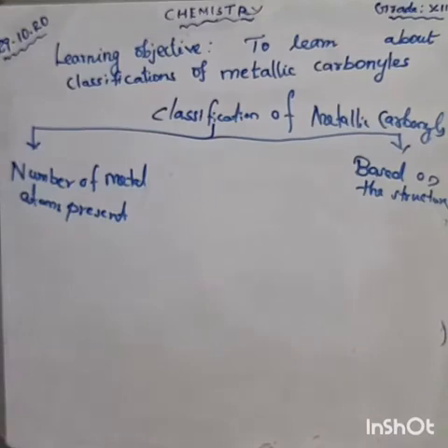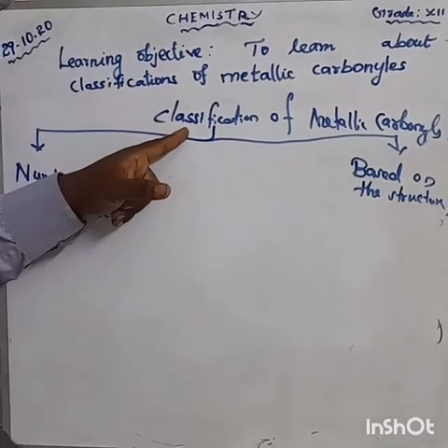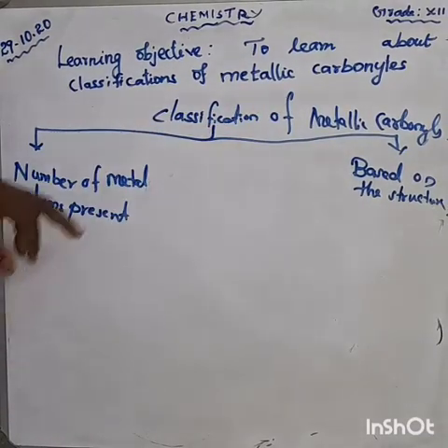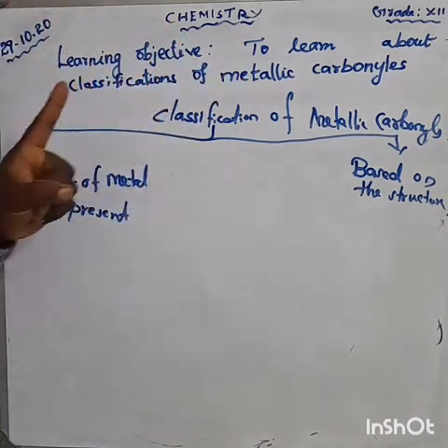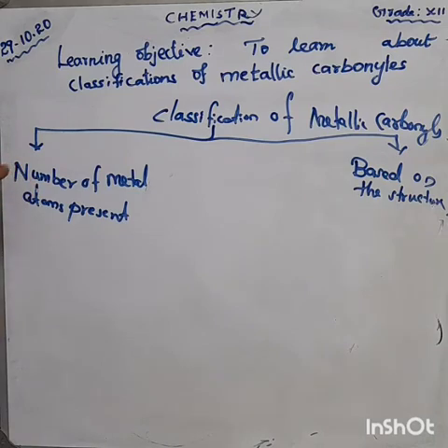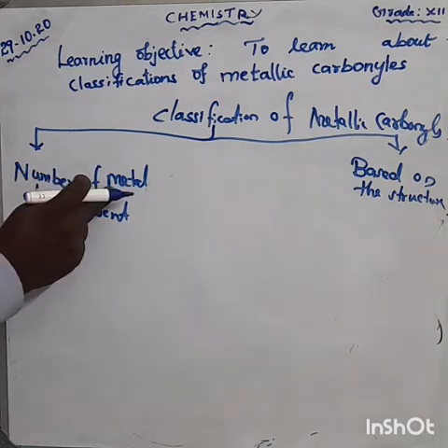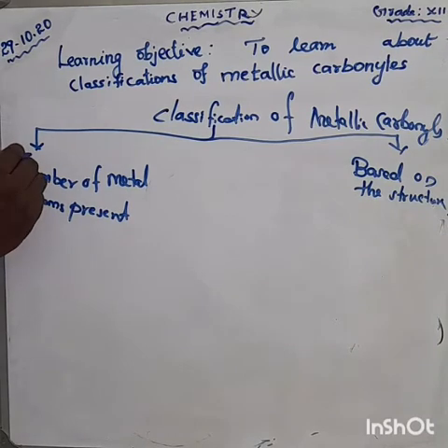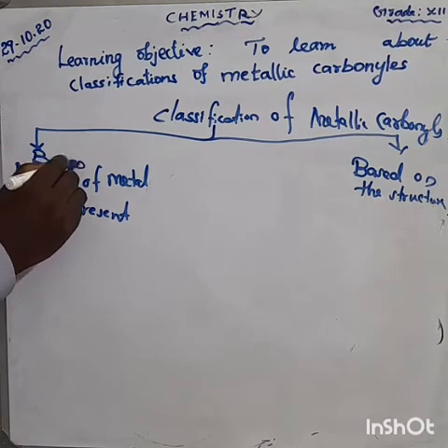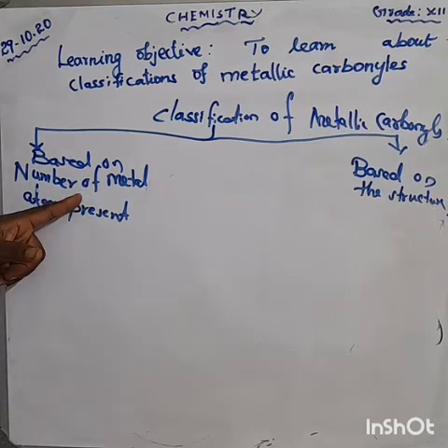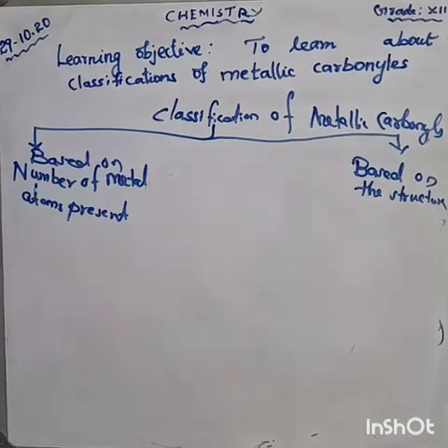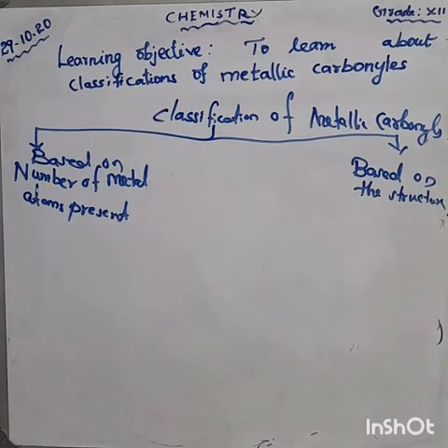What are the classifications of metallic carbonyls? The metallic carbonyls are classified into two major categories. One is based on the number of metal atoms present. The second one is based on the structure.